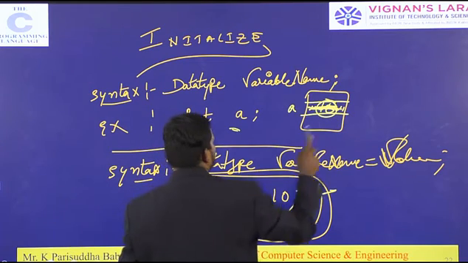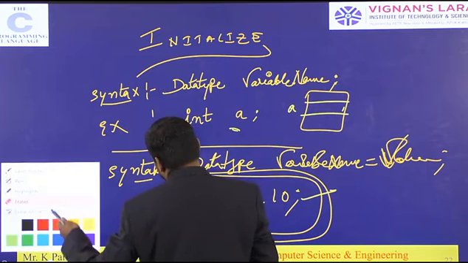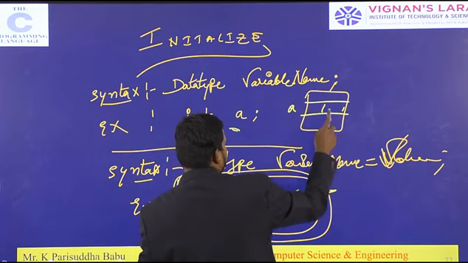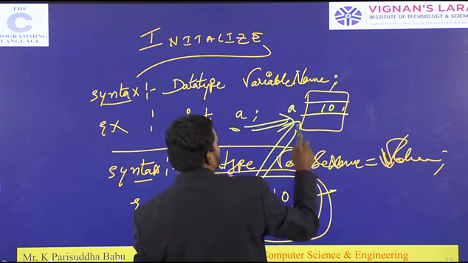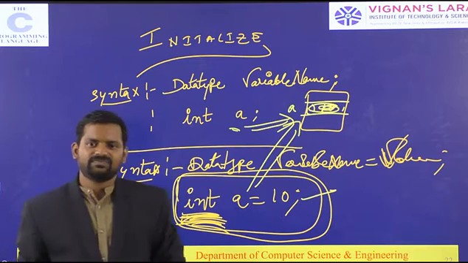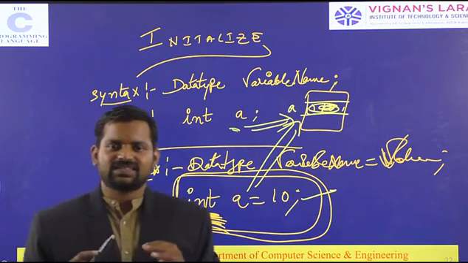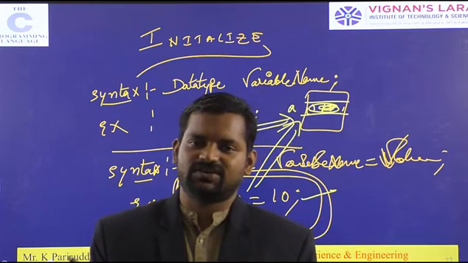And the 10 value will be displayed here. Only the 10 value has to be displayed here, at this particular time only. At this particular time, the garbage values have to be stored. So at initialization, in the sense of assigning some value to the particular variable,